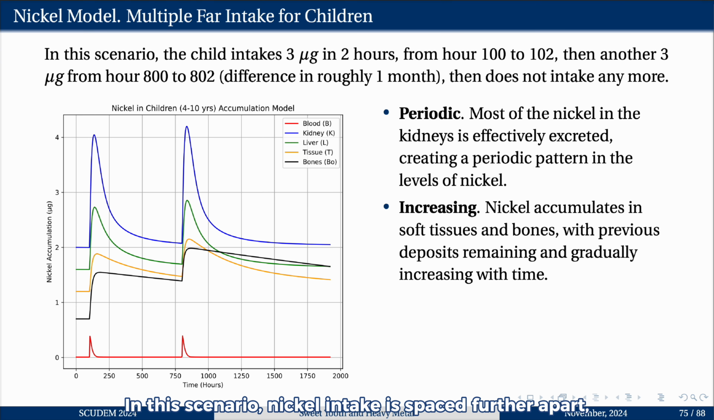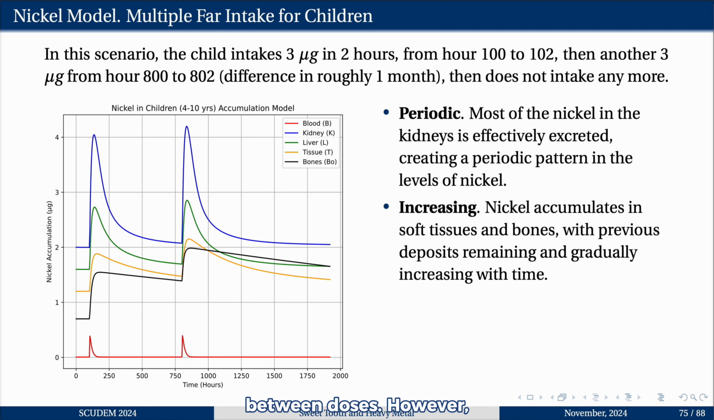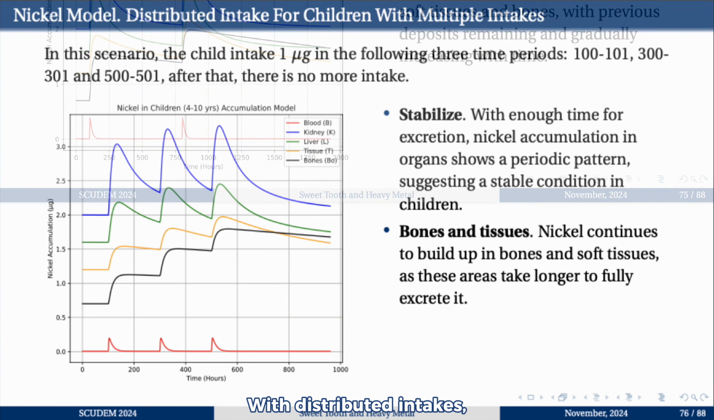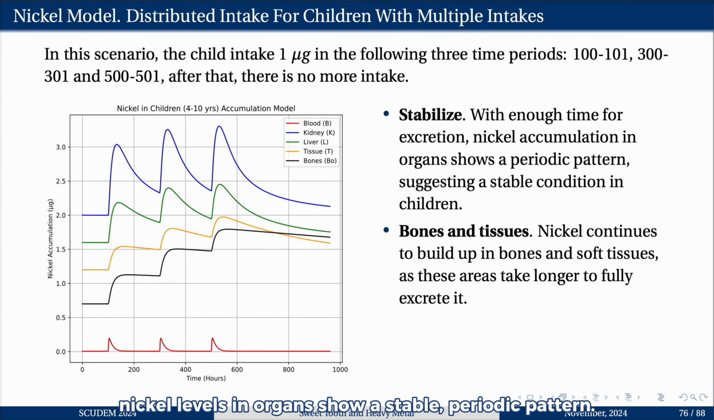In this scenario, nickel intake is spaced further apart, allowing kidneys to excrete most of it between doses. However, some nickel still accumulates in bones and soft tissues, creating a periodic increase in overall levels with each intake. Distributed intakes: nickel levels in organs show a stable periodic pattern. The kidneys excrete much of the nickel between intakes, but bones and soft tissues retain some, leading to a gradual accumulation over time.